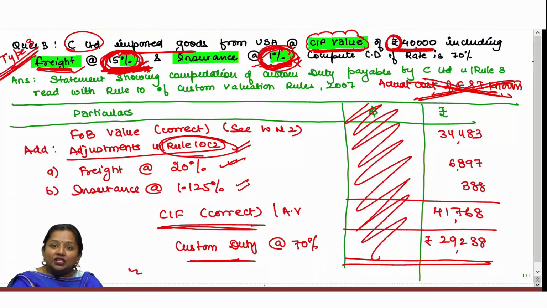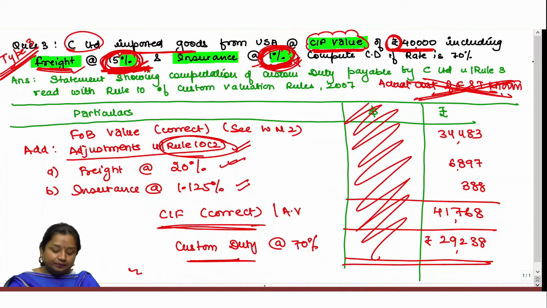If this freight amounts to actual cost, then the amount would be given herein, 2000, 5000, whatever the case may be, instead of mentioning the percentage. Same is the case with insurance. So always remember that if in a question freight and insurance are given in percentage, it means the actual amount is not known, due to which they have considered the percentage, and the percentage has to be taken as per Rule 10(2). And if the percentage given in the question is not in compliance with Rule 10(2), then you have to make the rectifications therein.